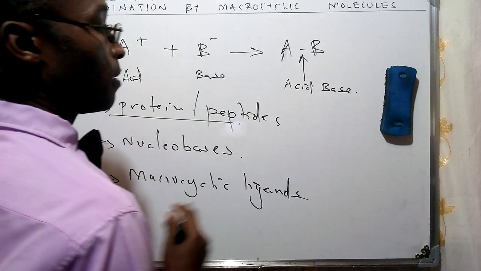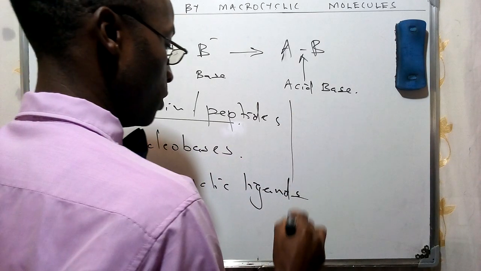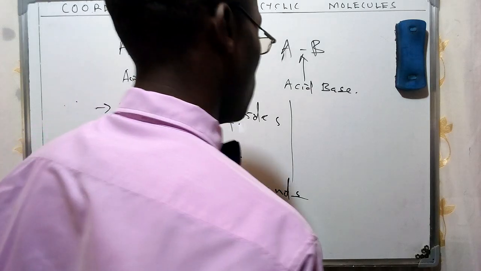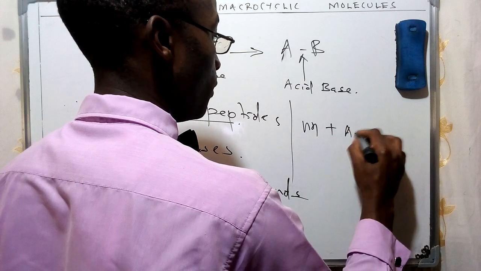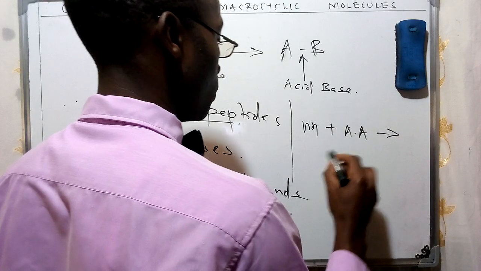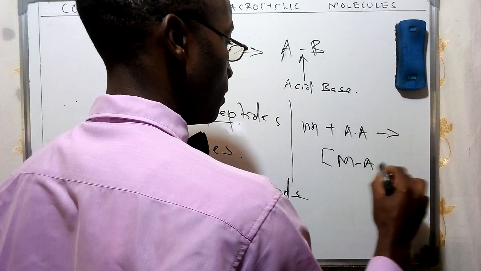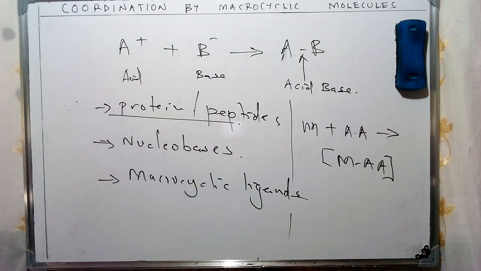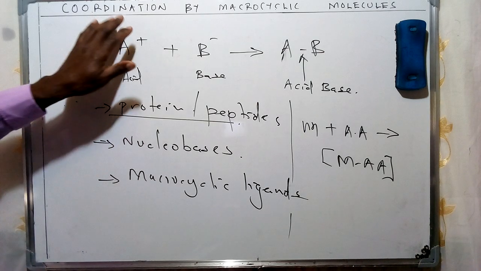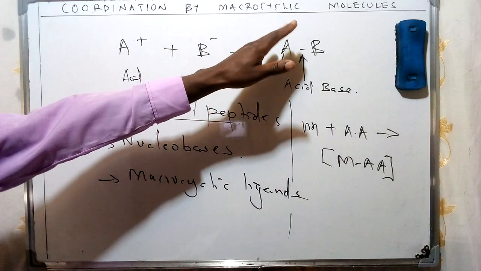This gave us specific examples which helped us show how we can have a metal plus an amino acid combination, which is going to result in the metal amino acid complex. We were given various examples of this description, which we illustrated on our board. That's going to help us find a basis for looking at that in comparison with coordination by macrocyclic molecules.